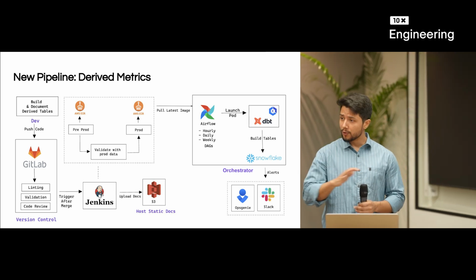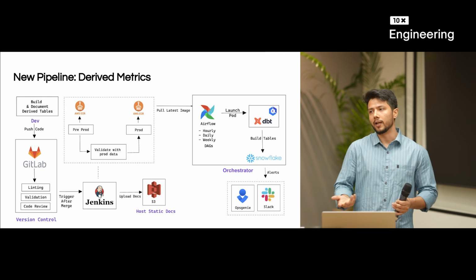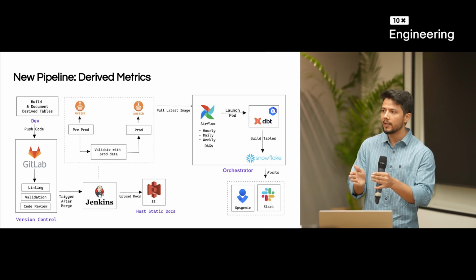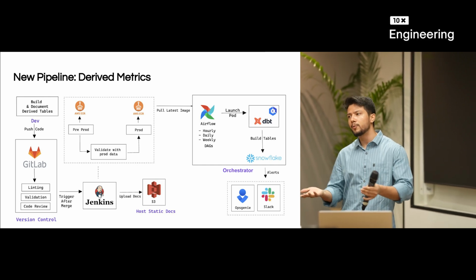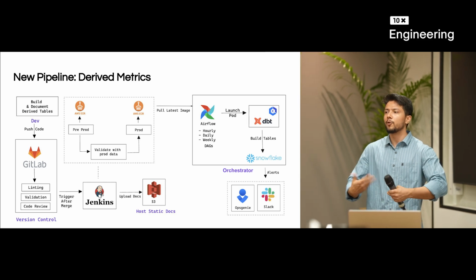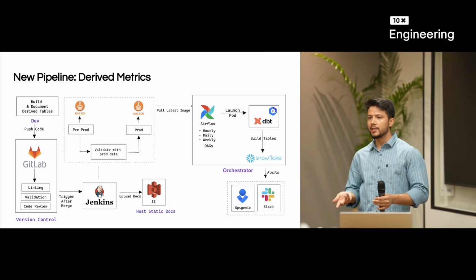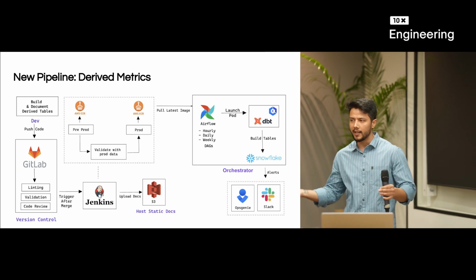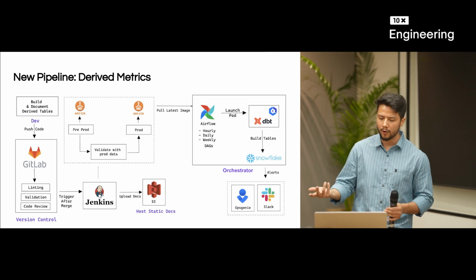And now the natural question comes: okay, we have combined all the tables which need to be updated at an hourly frequency, but what do we do when they are interrelated to each other, and how do we make sure that they get executed in sequence? What do we do for that?